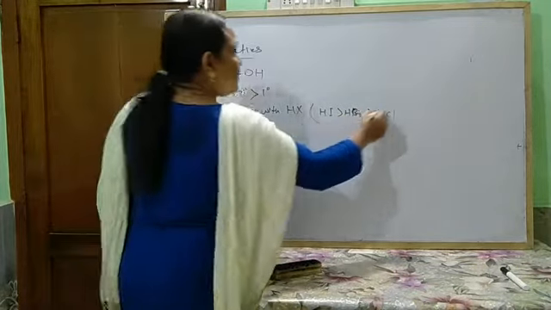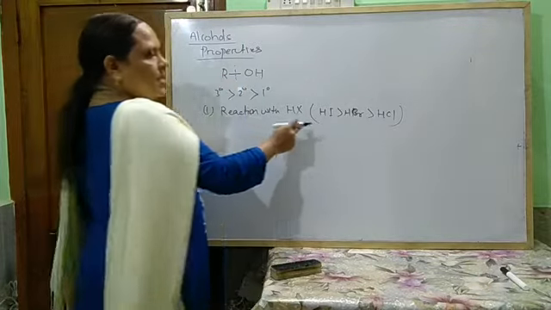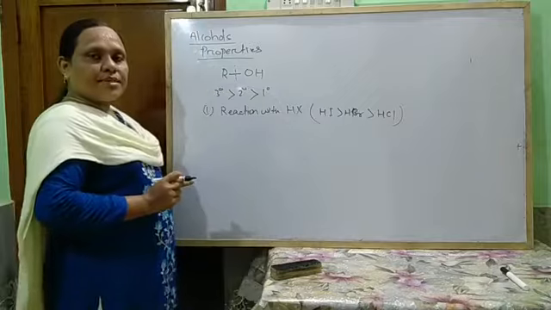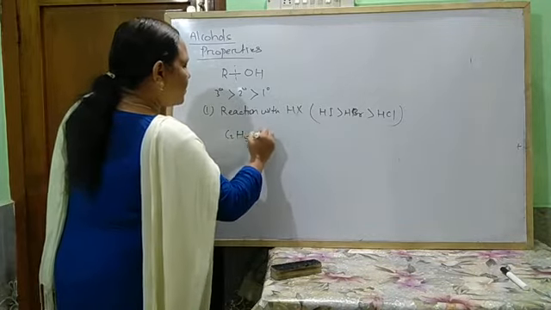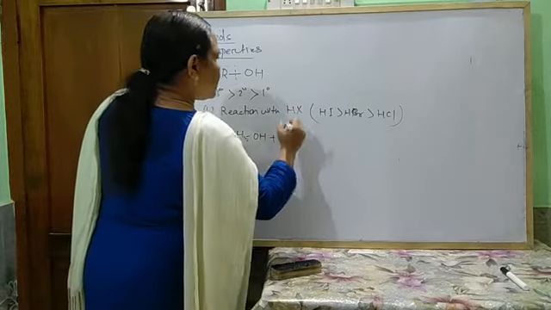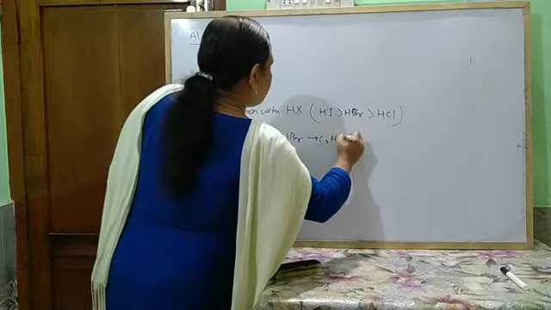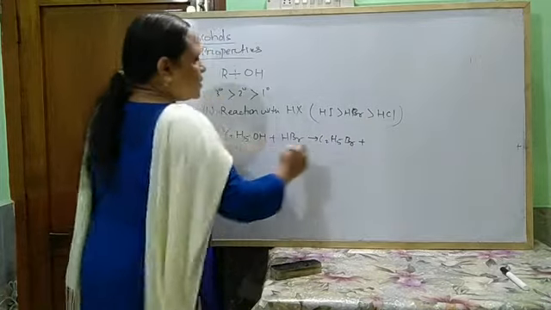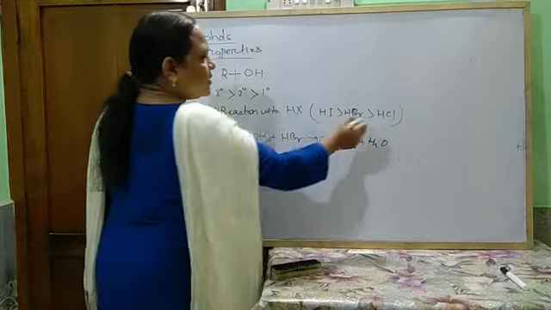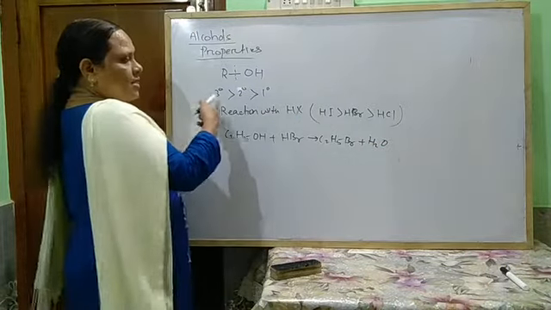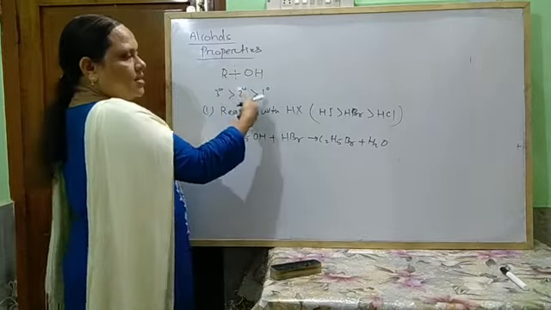This alcohol, when it reacts with halogen acids, forms the corresponding alkyl halides. C2H5OH plus HBr gives rise to C2H5Br plus H2O. And the reactivity of different alcohols is tertiary, secondary and primary.